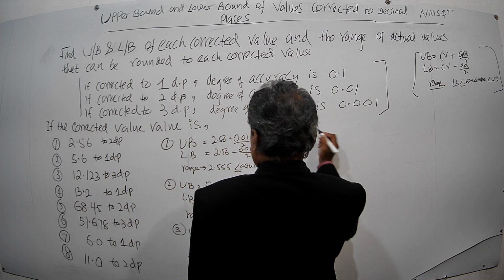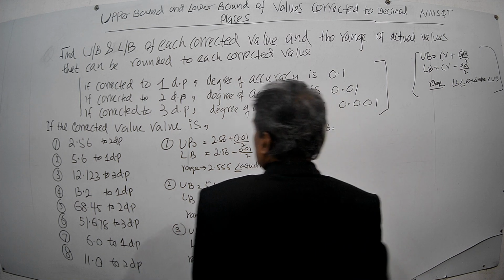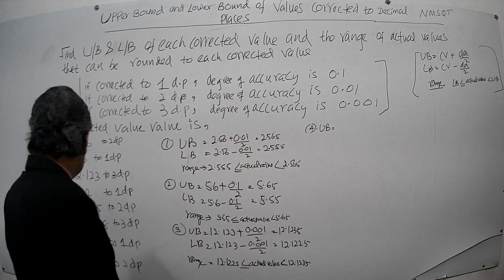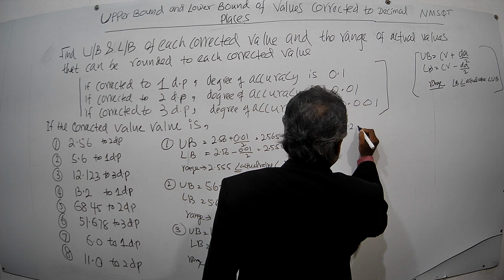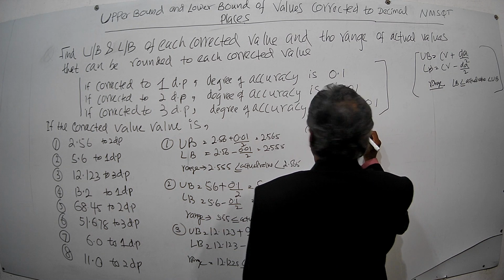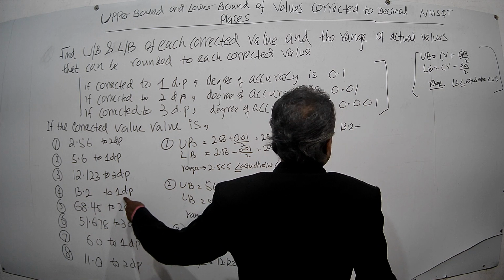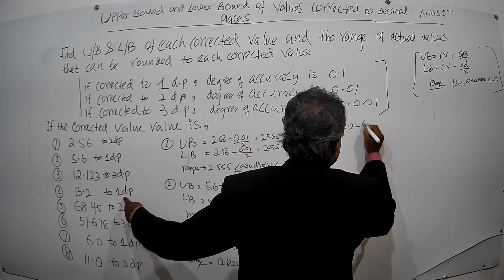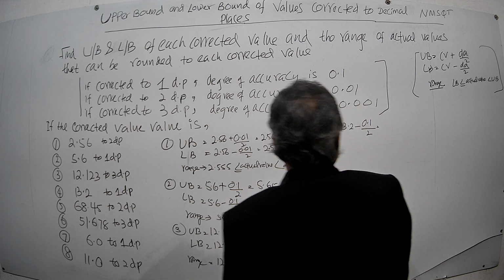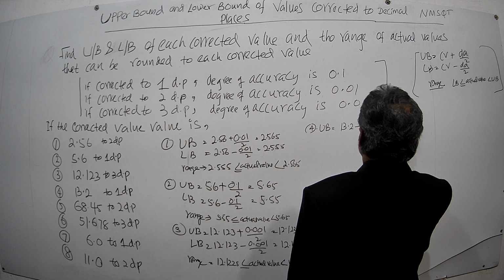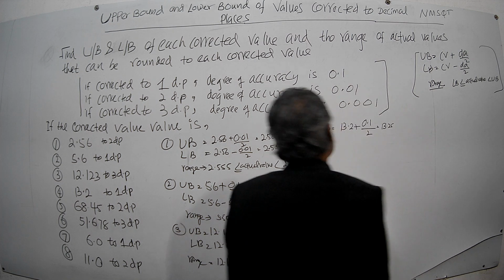Fourth question, upper bound. What is the formula? Corrected value plus degree of accuracy over 2. The corrected value is 13.2. This fourth one has been corrected to 1 decimal place. Therefore, the degree of accuracy is 0.1. Then divided by 2, the answer will be 13.25. That is the upper bound.